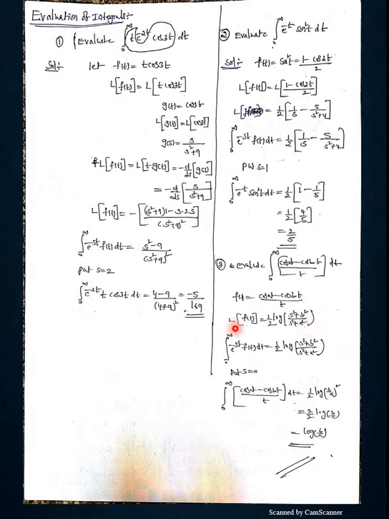So on the left side I am applying the Laplace transform: integral 0 to infinity e power minus st into f of t dt, that is nothing but 1 by 2 log of (s square plus b square) by (s square plus a square). According to the question, there is no exponential term. That's why we simply write s is equal to 0. Integral 0 to infinity (cos at minus cos bt) by t into dt is equal to 1 by 2 log of (b by a) whole square. That is nothing but, 2 cancels, because m log a is log a power m. Your answer is log b by a. So these kinds of problems we can absolutely solve by Laplace transforms.